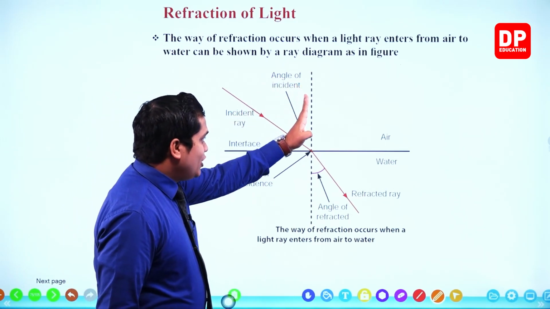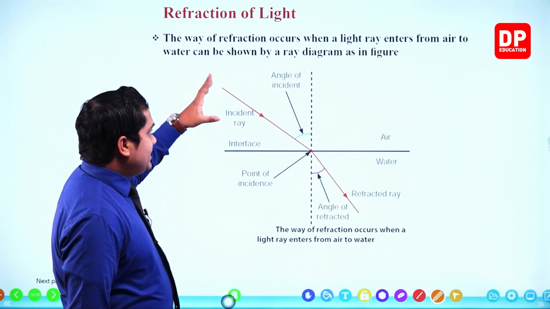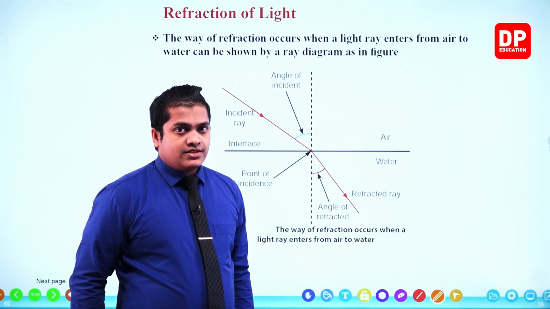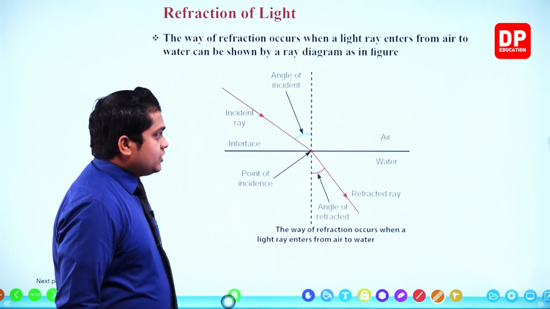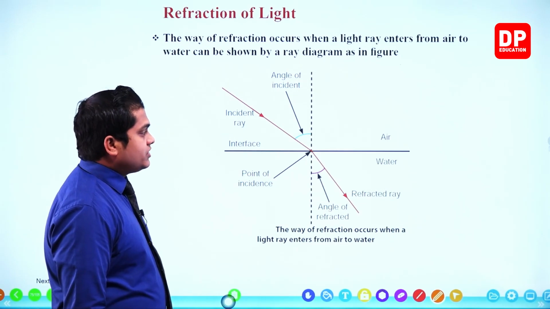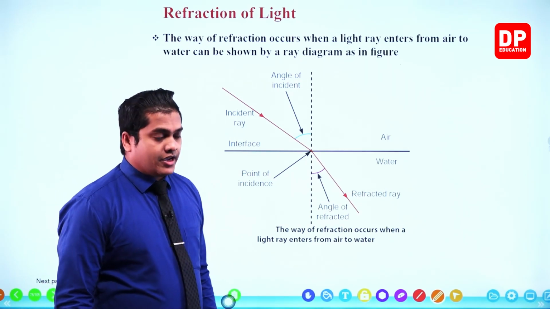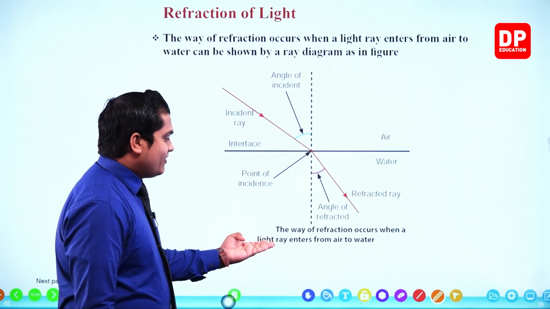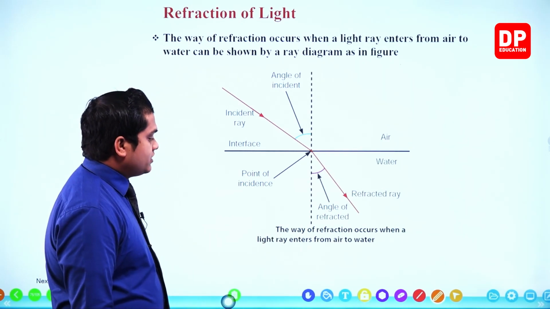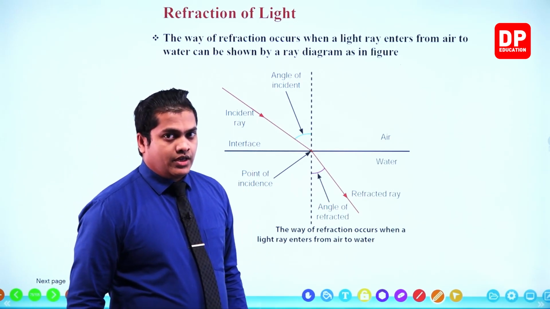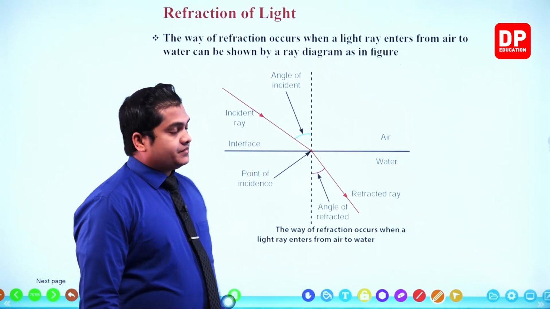The angle between the normal and the incident ray is the angle of incidence, or the incident angle. These are the components that we can observe during a refraction. Here you are given the definition: refraction occurs when a light ray enters from air to water, right, my dear children.